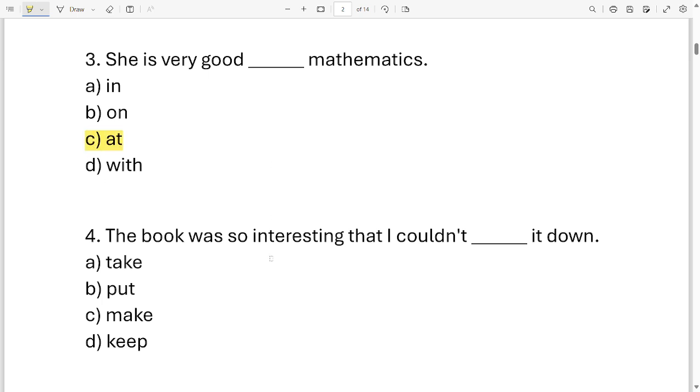Okay. Next sentence. The book was so interesting that I couldn't dash it down. Now, which word should I fill in this blank? Options are take, put, make, keep. Which one should I put in this blank? It is option B. The book was so interesting that I couldn't put it down.